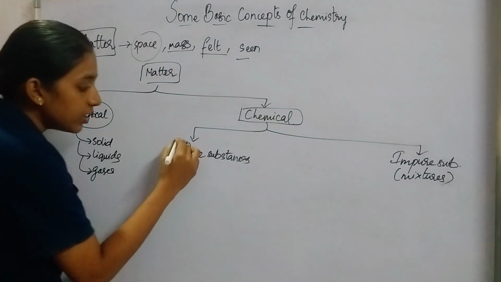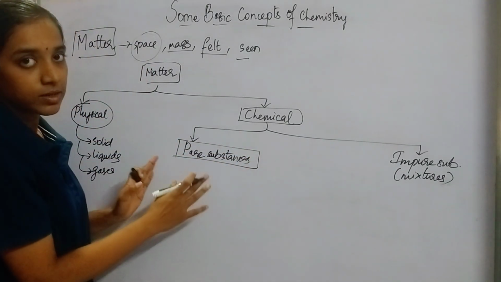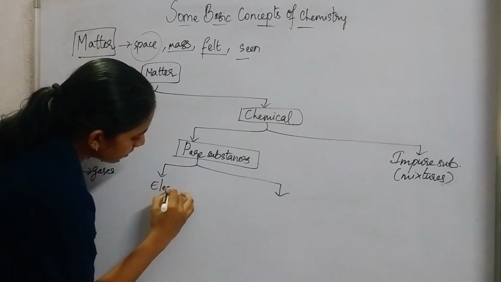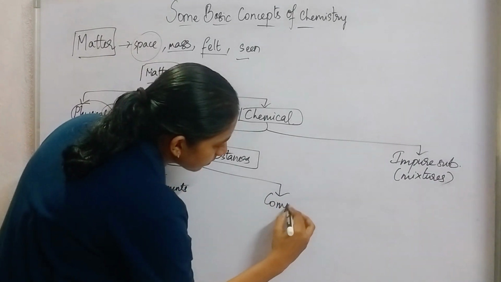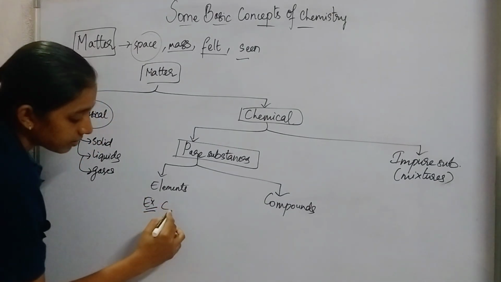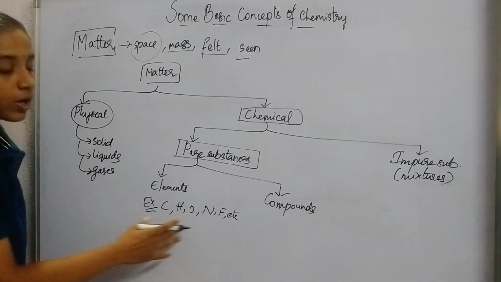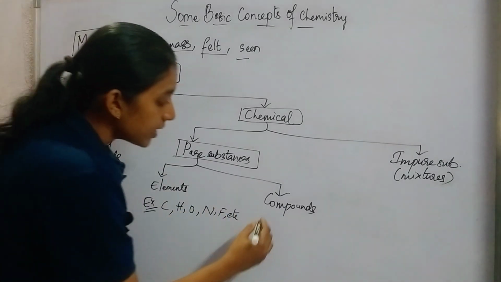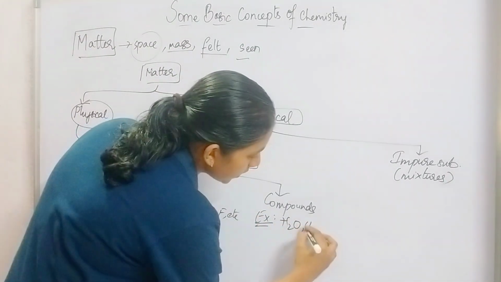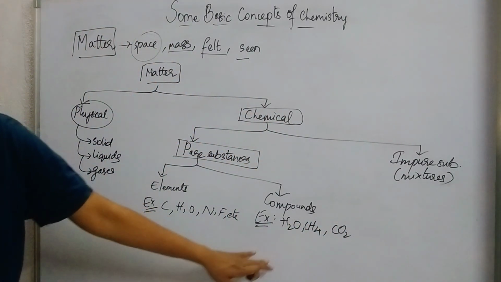Now, in pure substances, only one type of substance is present, hence they are called pure substances. It is again divided into elements and compounds. Under elements we can take carbon as an example, hydrogen, oxygen, nitrogen, fluorine, etc. These all are considered to be elements. Whereas in compounds, we can take H2O, CH4, CO2. These all are considered to be compounds.